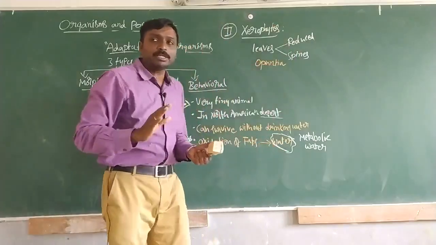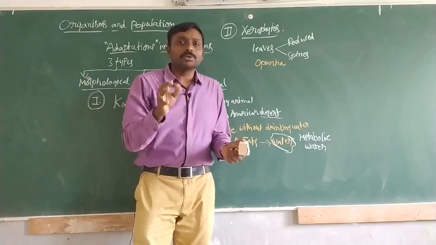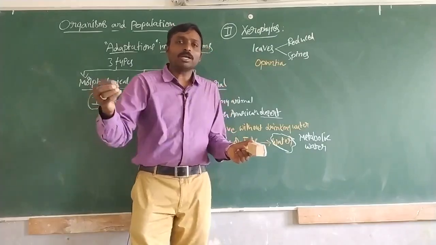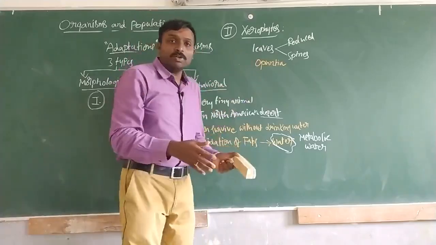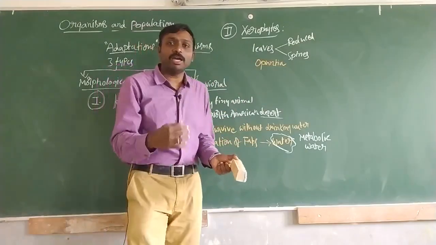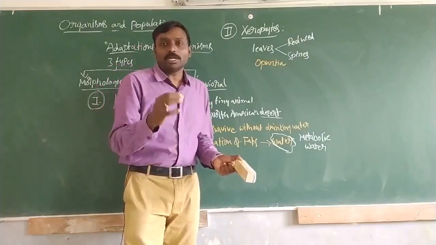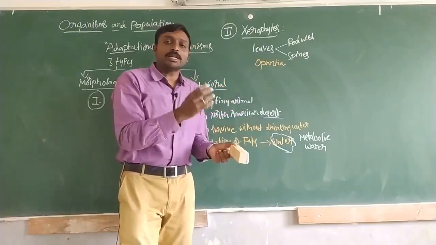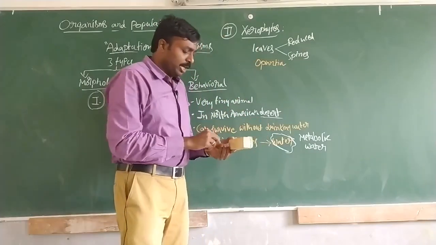Here this adaptation's main aim is to prevent the loss of water due to transpiration. All of us know what transpiration is: removal of water in the form of vapor is called transpiration. These plants, xerophytes, live in desert conditions, arid conditions, where the amount of rainfall is very, very less. The availability of water will be very, very less. So if they don't show these types of modifications, transpiration will affect these types of plants.